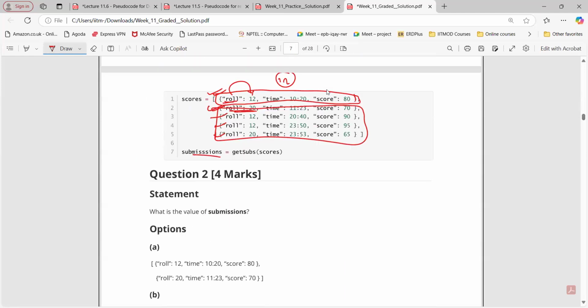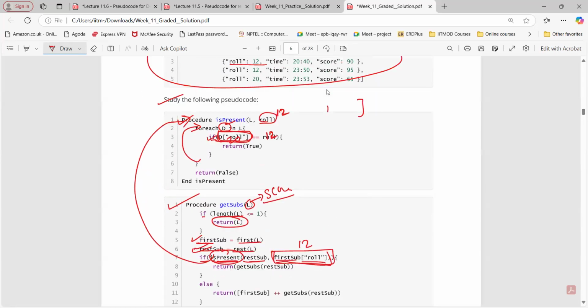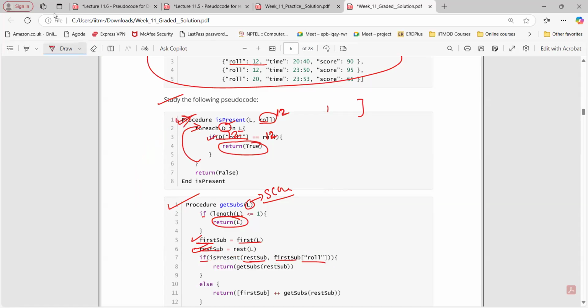The next element is roll number 12. Again here, if you see, this condition is true now. Now, if this condition is true, 12 equals 12, then we are going to return true, right? So the output of this entire thing will be true here. What we have done is present. So the output of this particular function is true.